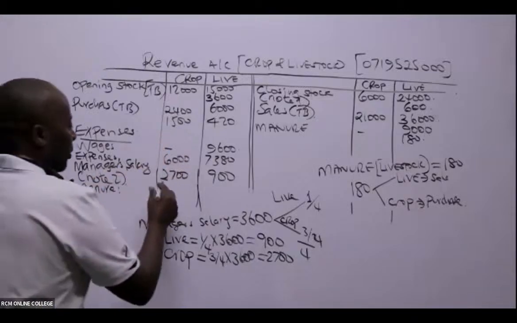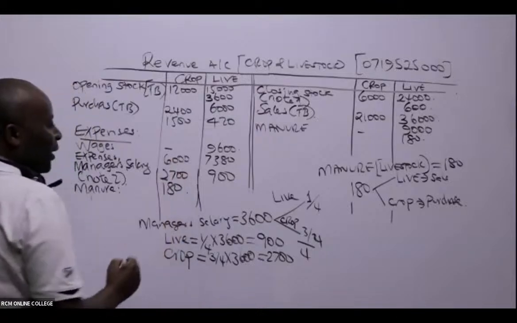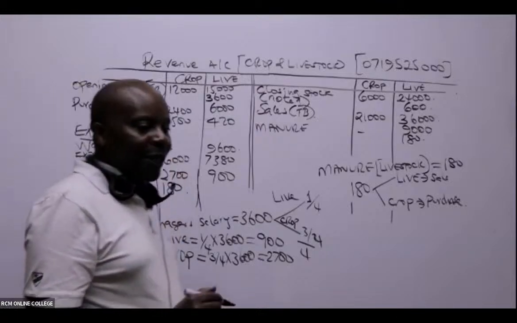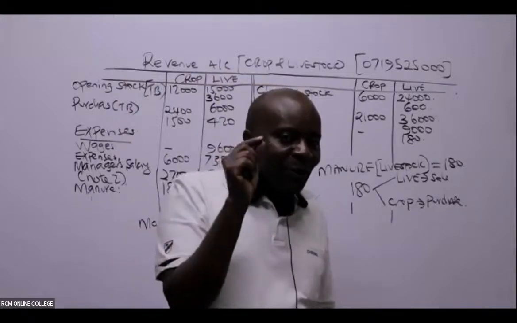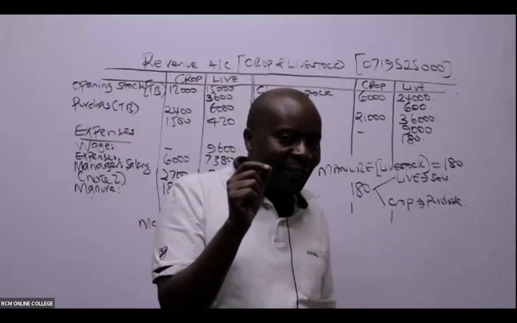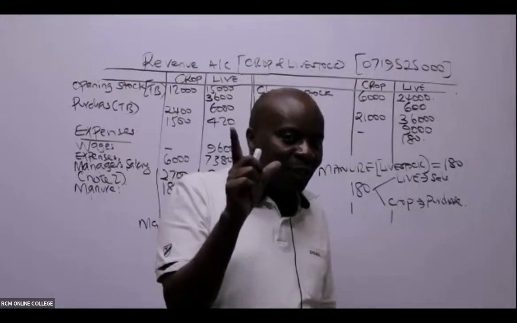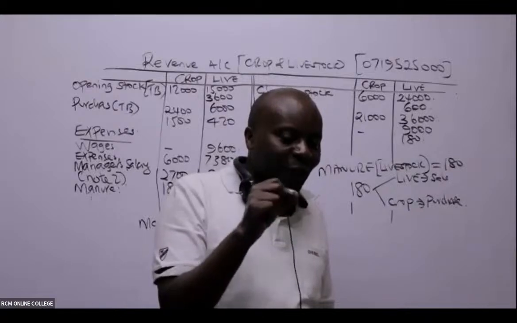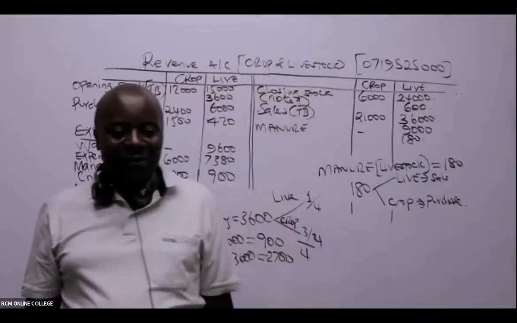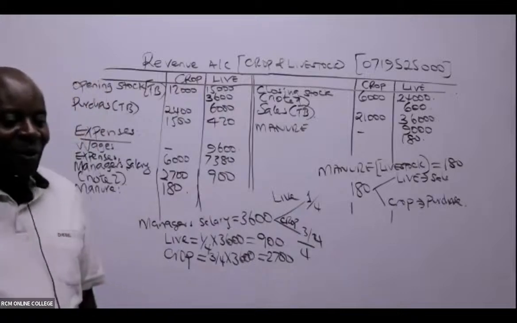So under the crop, we shall be able to put here 180. Looks a little bit confusing, but are you guys able to get that concept really? Yeah, it's output from the cattle sale, and then it's an input to the crops. Is there somebody who is able to see that concept really?